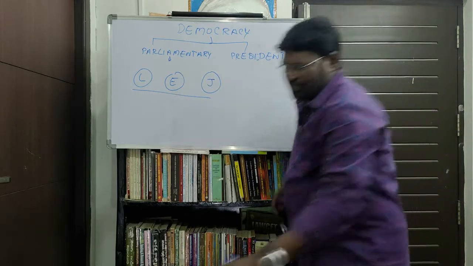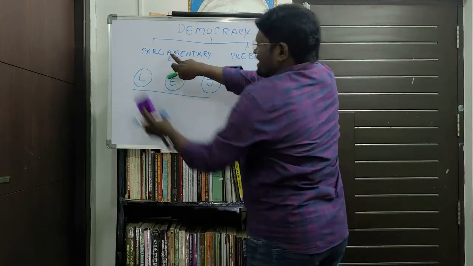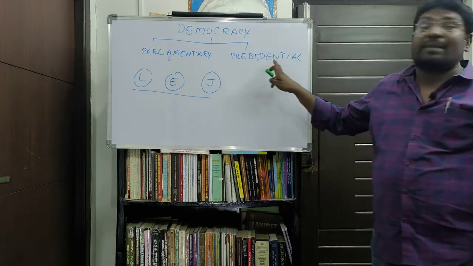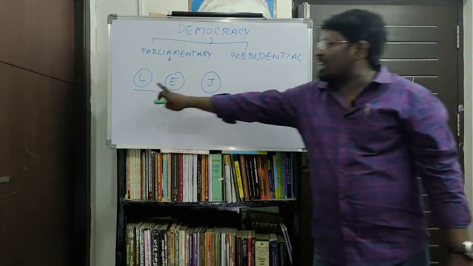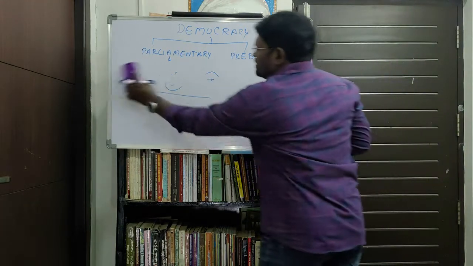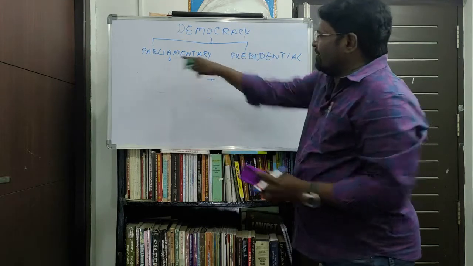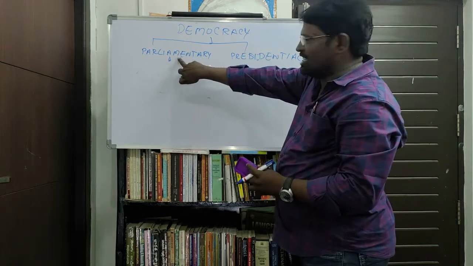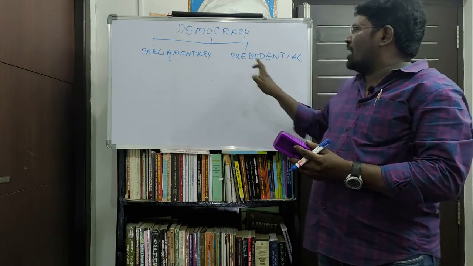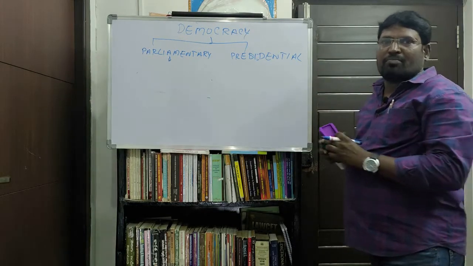So in the parliamentary system also there are three organs, as well as in the presidential form of government: legislative, executive and judiciary. But what is the difference? What is meant by parliamentary form of government, and what is meant by presidential form of government?